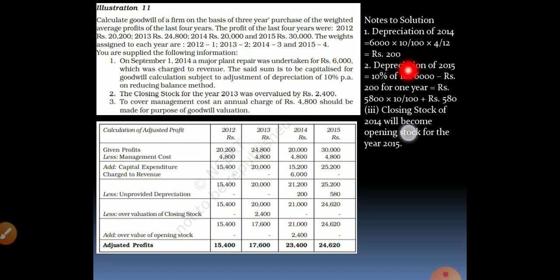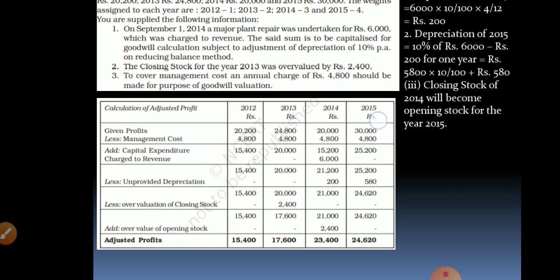The second working note here is that the closing stock of 2014, which is overvalued, becomes the opening stock of 2015. So it has a cascading effect. We have to keep that in mind. Now what effect will it have on the profits? Let us see. So based on these calculations, we will go to this table, calculation of adjusted profits. Write this. You can also write particulars. Then write the 4 years profits here. Now these profits, 20,200, is from the question.